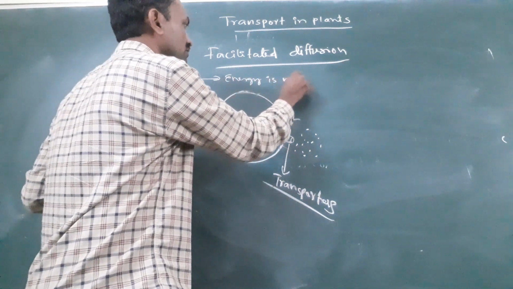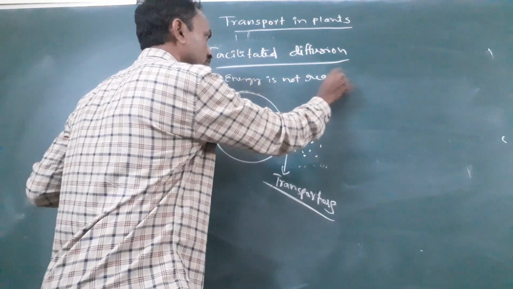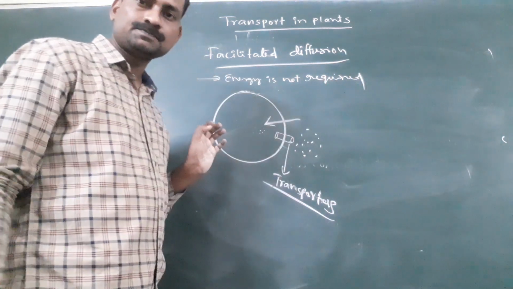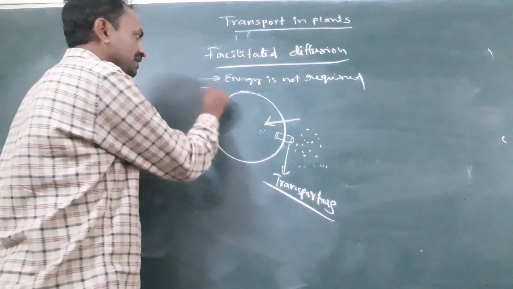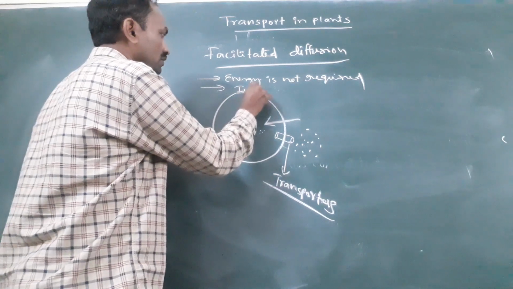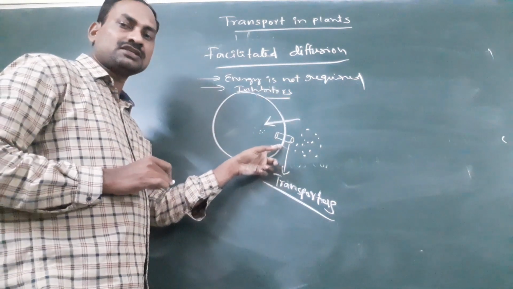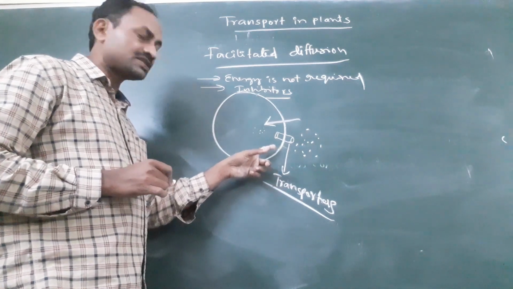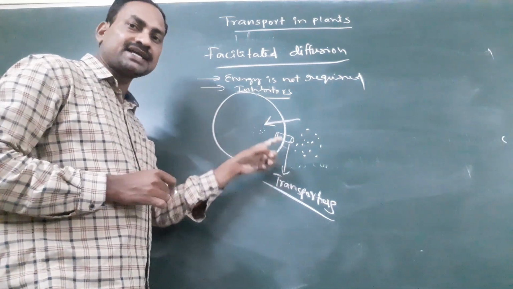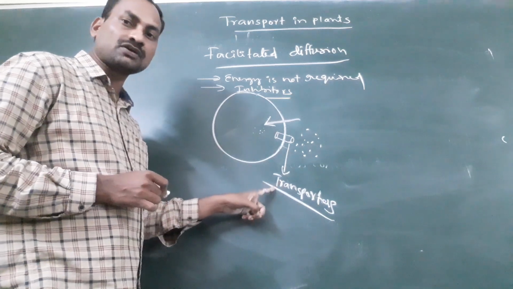Energy is not required in the form of ATP, but inhibitors inhibit this process. Inhibitors inhibit this process by binding with the side chains of the proteins of the transporters.